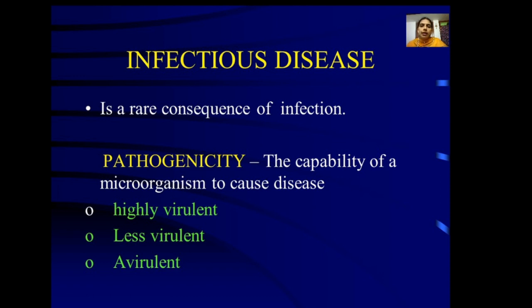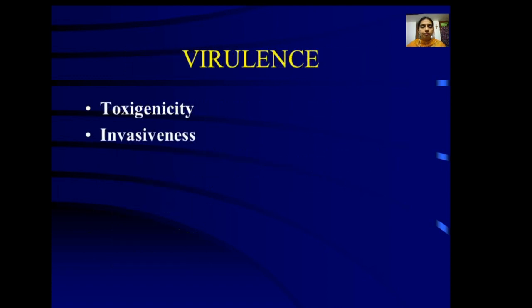The organism may be highly virulent, less virulent or avirulent. Highly virulent in the sense that a small number of cells are required to cause the infection. Less virulent is when a large number of microorganisms are required to cause a particular disease. Avirulent organisms do not cause any infection at all. An example of a highly virulent organism is Vibrio cholerae, and a less virulent organism is Salmonella typhi.